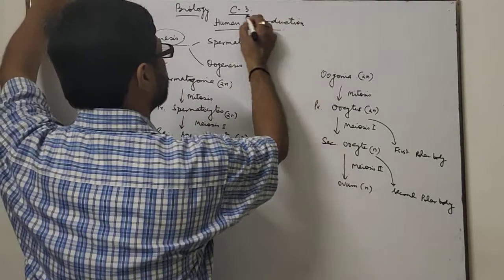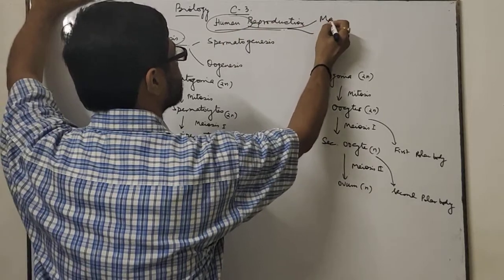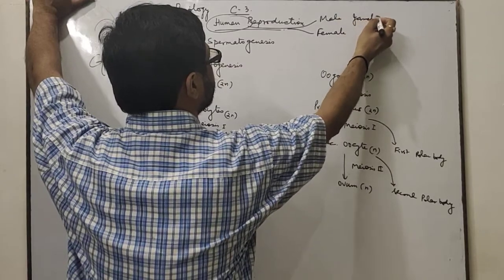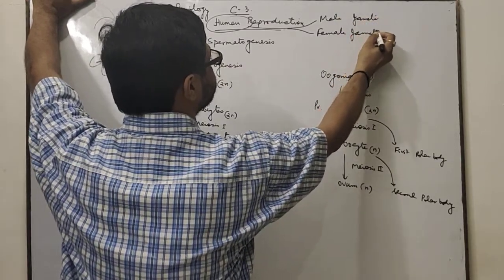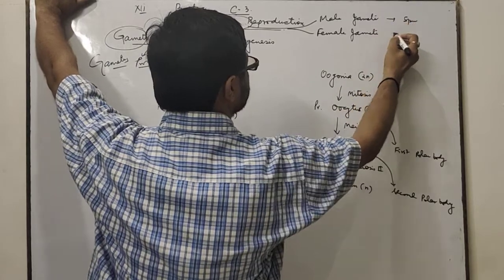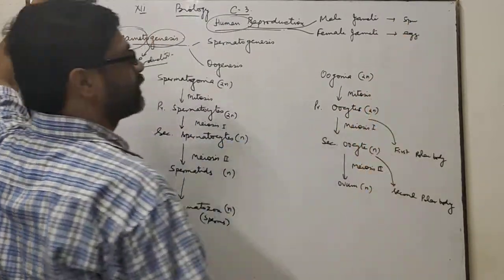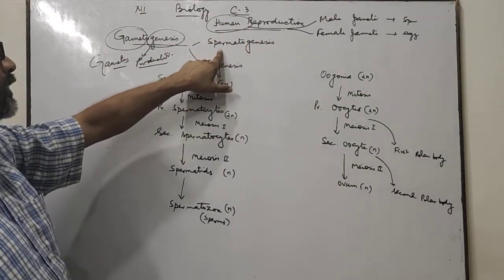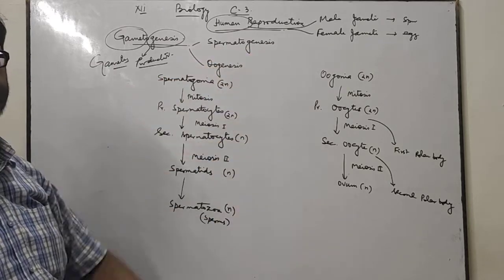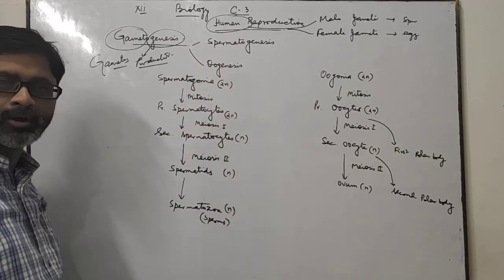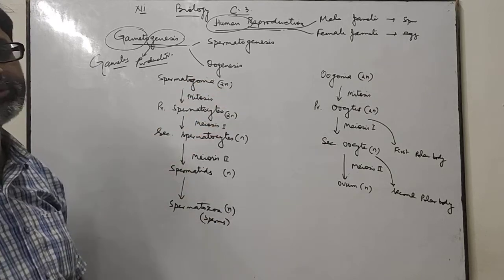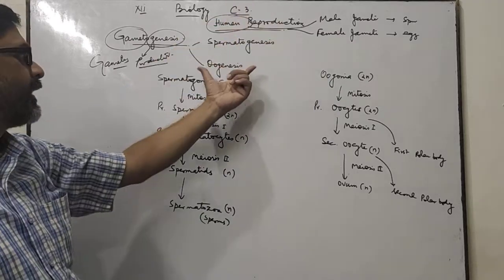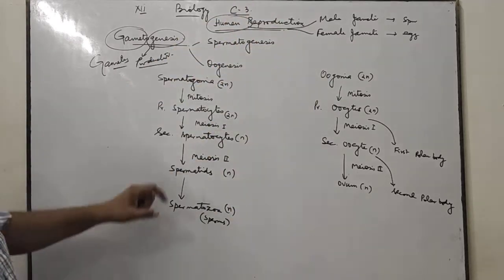You know that in human beings, male and female are different. Male produces male gametes and female produces female gametes. Male gamete is also called sperm, whereas female gamete is also called egg or ovum. The production of sperm in males is called spermatogenesis, whereas the production of egg or ovum in females is called oogenesis. Means you can say spermatogenesis takes place in males and oogenesis takes place in females.